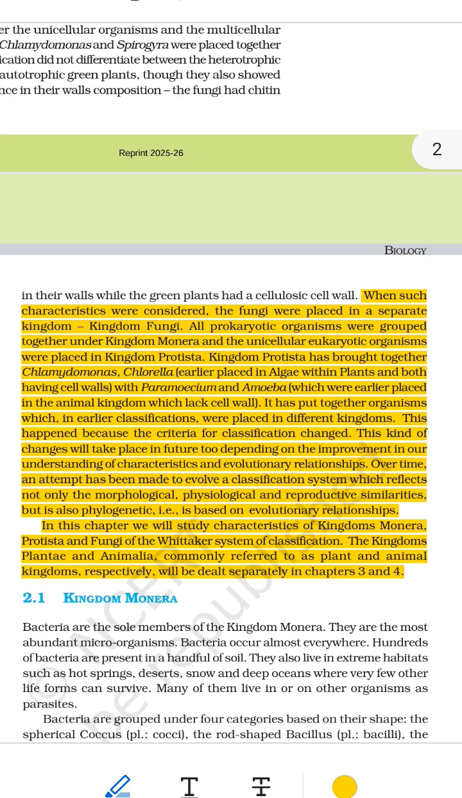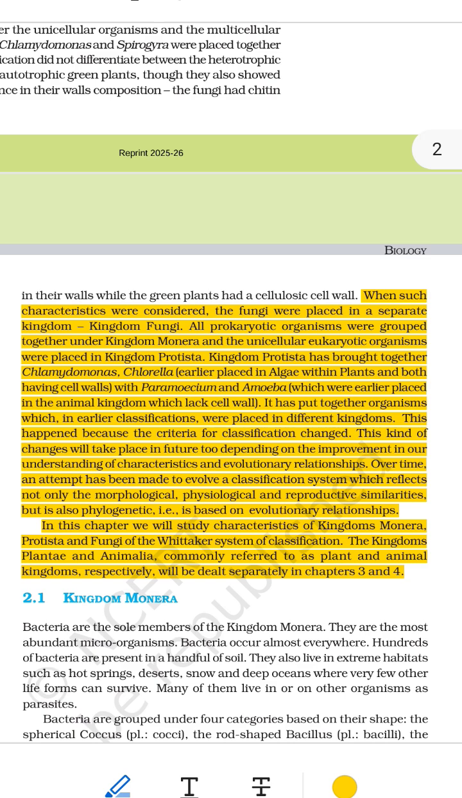Original text: When such characteristics were considered, the fungi were placed in a separate kingdom, Kingdom Fungi. Super simple explanation. Let's go slowly. Scientists looked at certain features of organisms. These features are things like how they eat, what their cells look like, if they can make their own food, photosynthesis, what their cell wall is made of.